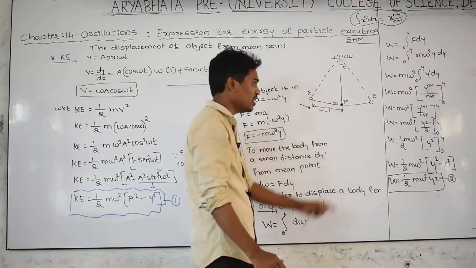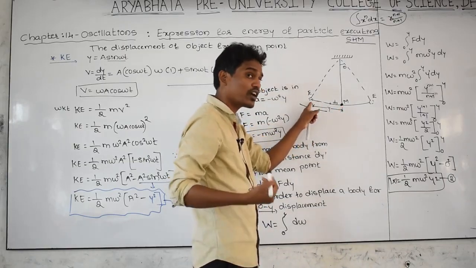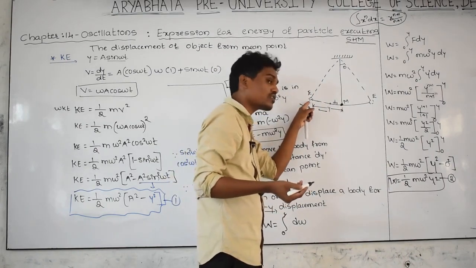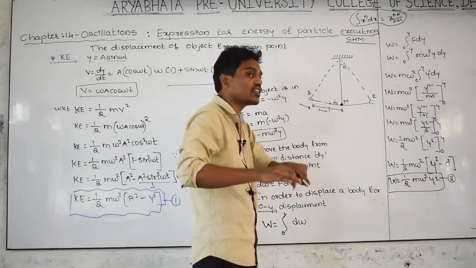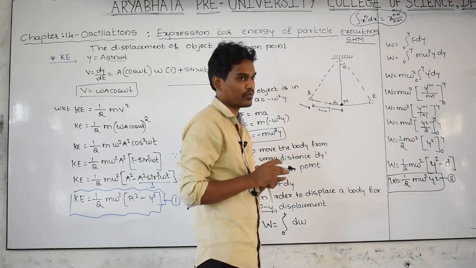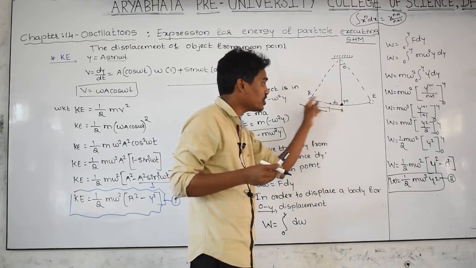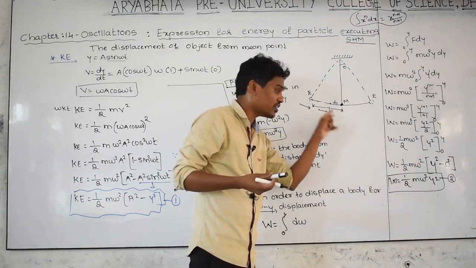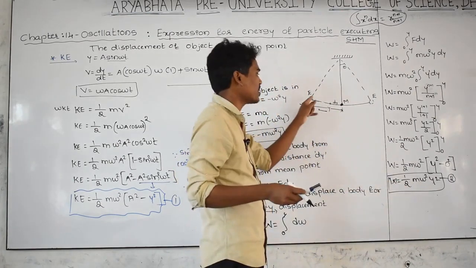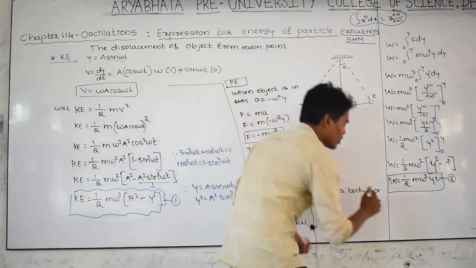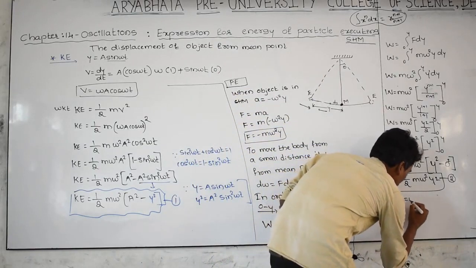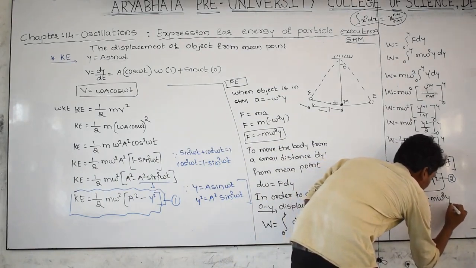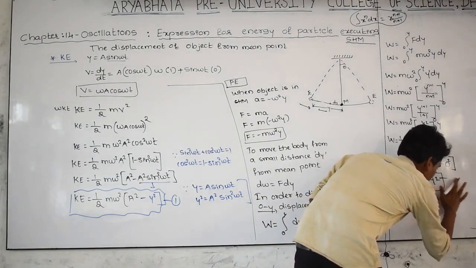at this point. When the body is brought from this point to this point, how much work has to be done, and when the body comes to this point, that work done is stored in the body as what? Potential energy. In order to displace the body from this point to this point, this much work has to be done, and when the body comes to this point, that work is stored as a potential energy at this point. Therefore potential energy is equal to work done is equal to 1/2 m omega square y square.